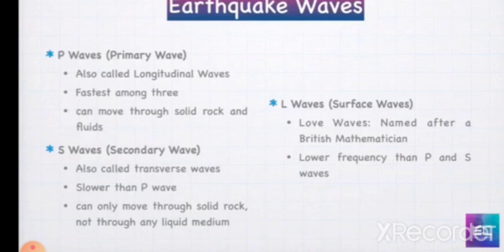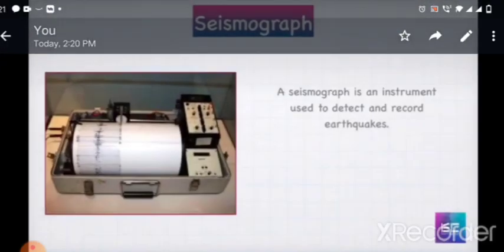Then the second one is the secondary waves, also called transverse waves, slower than P waves. They can only move through solid rock, not through any liquid medium. Then the third one is L waves, also called Love waves. They were named after a British mathematician, and have lower frequency than P and S waves. This is for your identification, which I gathered from the net.